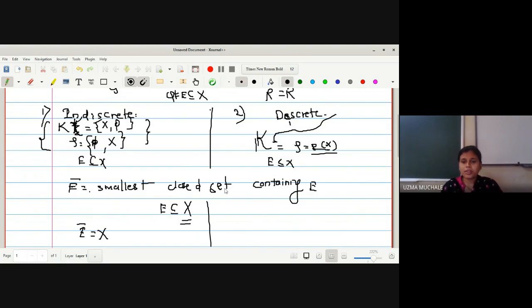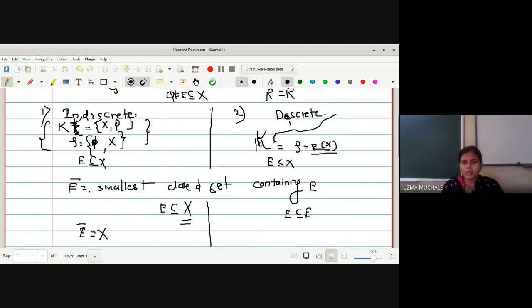So what will be the smallest closed set containing E? E itself, no? E is contained in E. Because E will be closed as well as open, right? Whatever may be a member of tau, it is always open as well as closed in the case of a discrete T space.